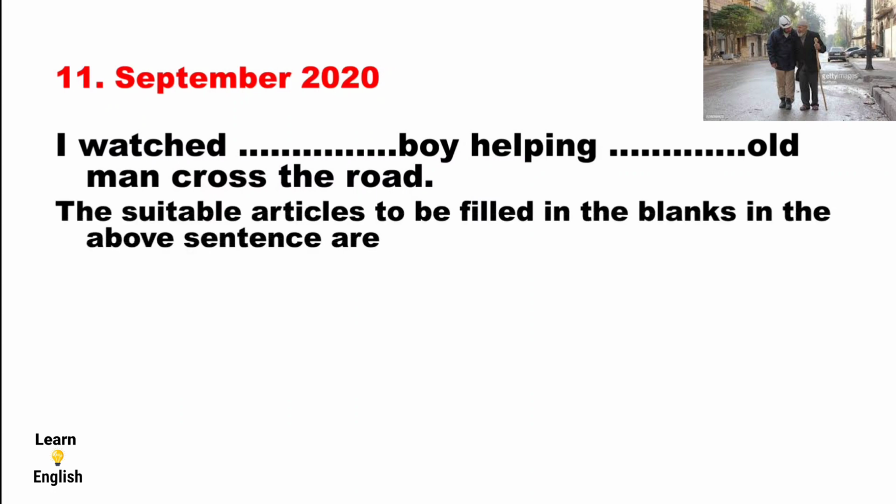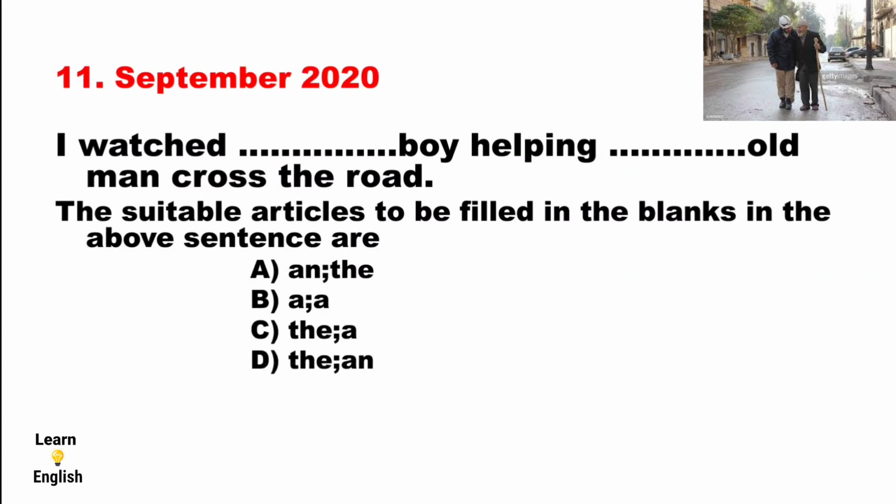The suitable articles to be filled in the blanks in the above sentence are: option A, an and the. Option B, a and a. Option C, the and a. Option D, the and an. Answer is option D, the and an.